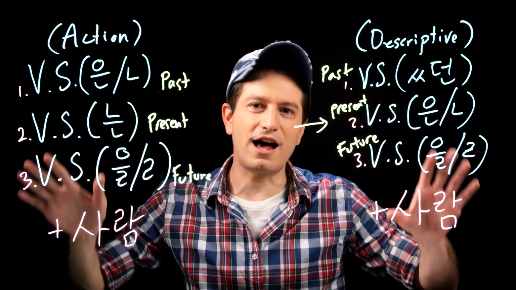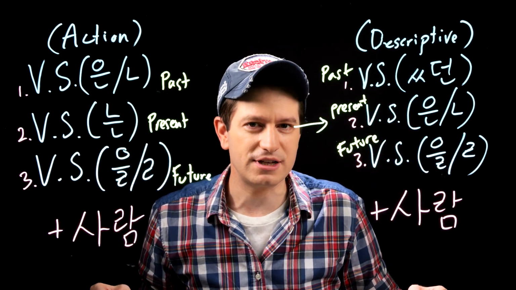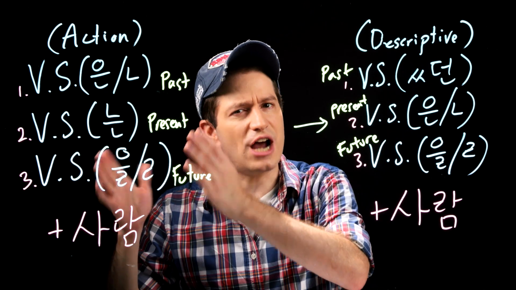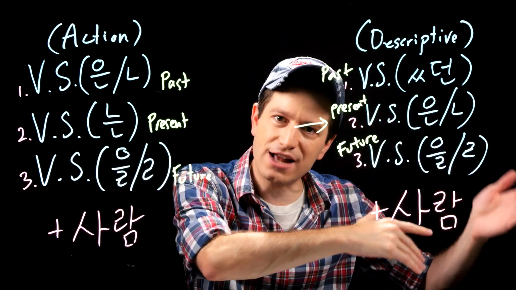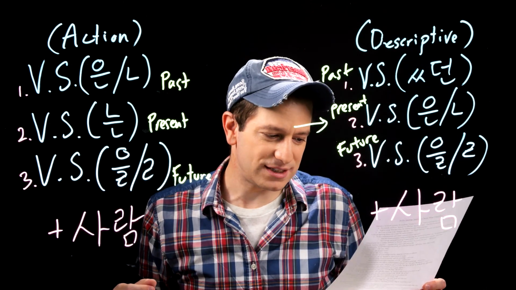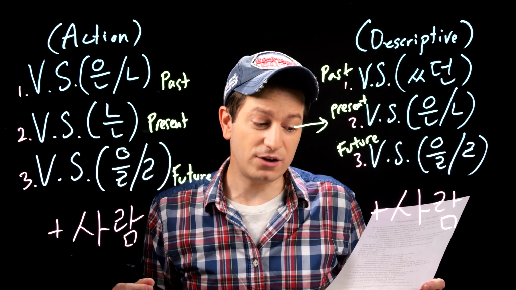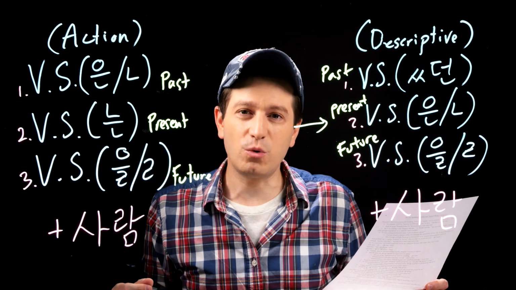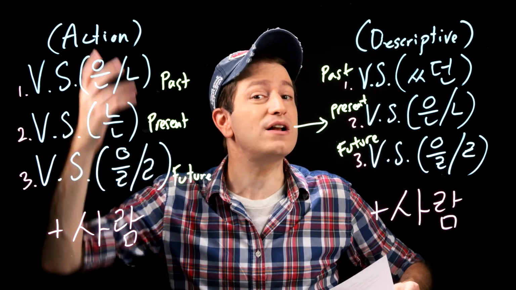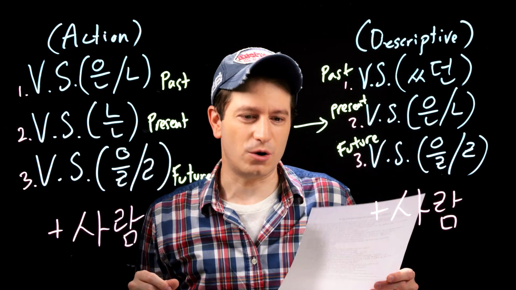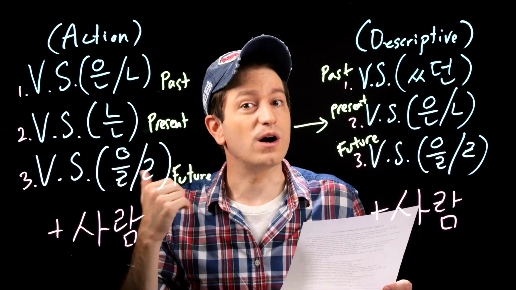Now, this is quite a lot of information. If you want to learn more about this, you can search change action verb into adjective or descriptive verb into adjective. For an example, if you wanted to take a sentence, someone who wants to go or anyone who wants to go, and you wanted to ask the question, is there anyone who wants to go or is there someone who wants to go? Don't use 누군가 or 아무나.